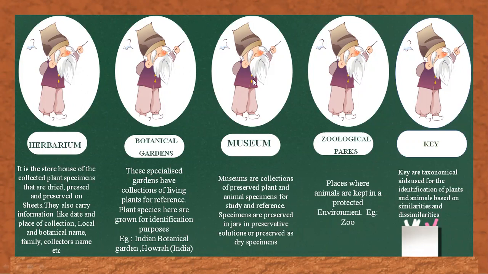Examples include the Indian Botanical Garden located in Howrah, India, and the National Botanical Research Institute, Lucknow, India, and famous botanical gardens that are located in England. The third taxonomic aid is museum.